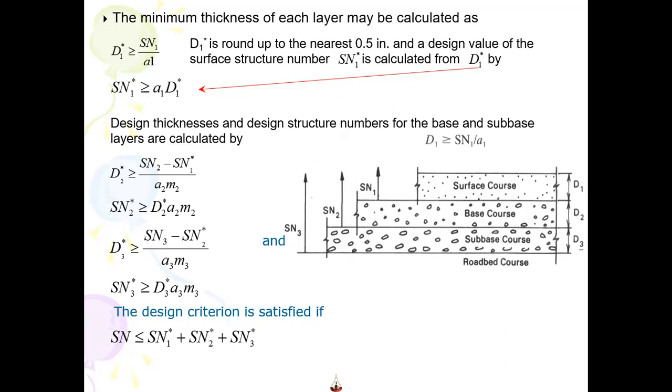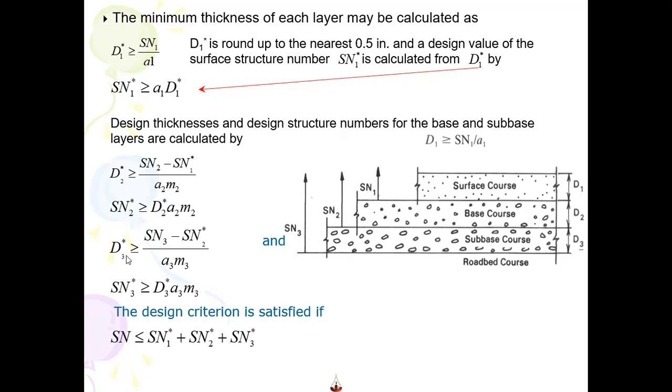So once you know the SN value, now you calculate D1, D2, D3 according to this equation. For D1, SN1 is known to you and A1 is known to you, so calculate D1. For D2 you use the value of SN2 and SN1 divided by A2 and M2, and you will find D2.